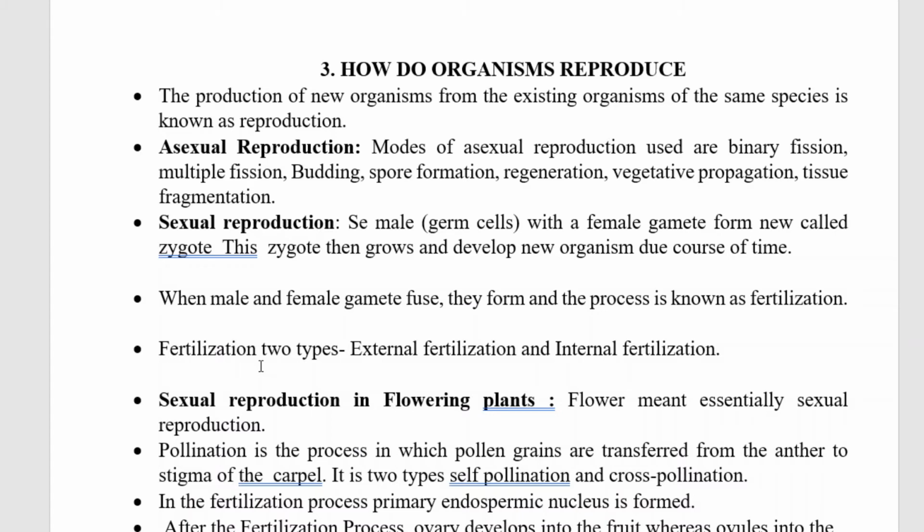And sexual reproduction. Male and female gametes are the sexual reproduction organs. In sexual reproduction, a male gamete, that is a germ cell, fuses with a female gamete to form a new cell called a zygote. This zygote then grows and develops into a new organism in due course of time. When male and female gametes fuse, they form a zygote, and that process is called fertilization. Fertilization is of two types, external fertilization and internal fertilization.